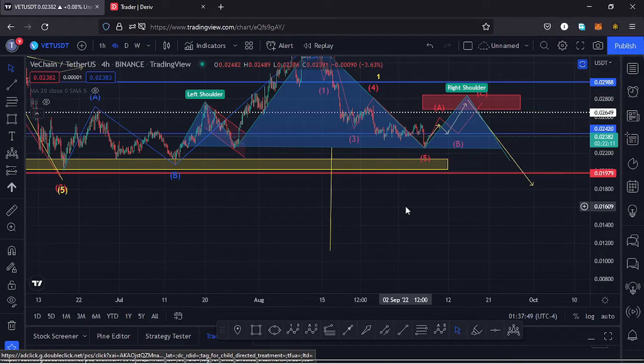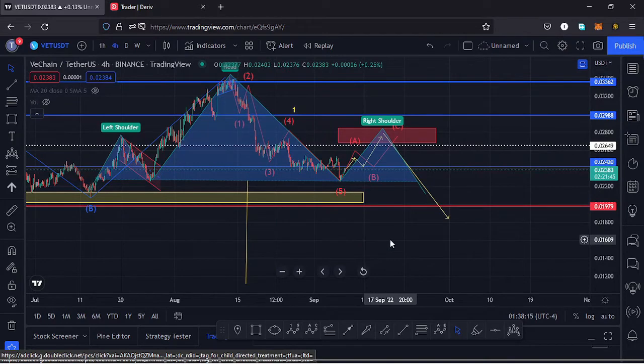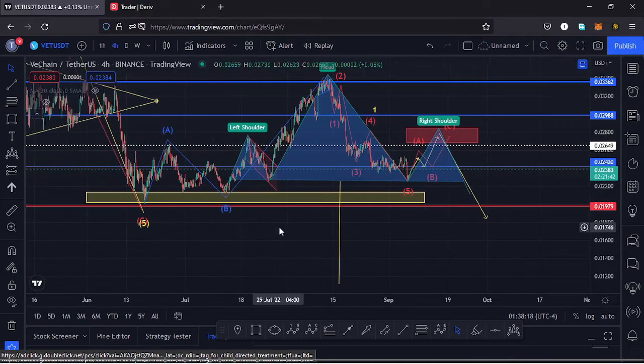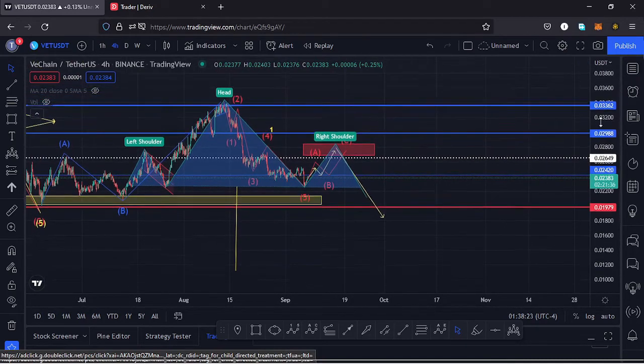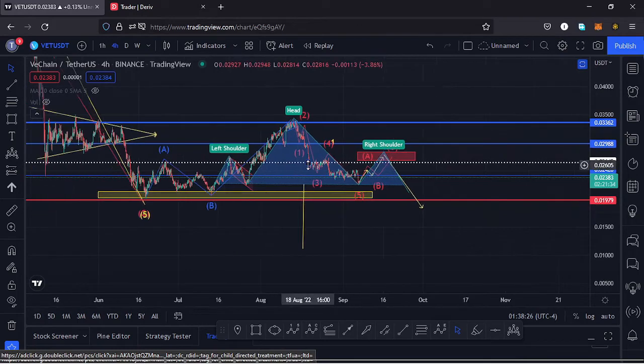So in case we see the formation of this head and shoulders pattern once we are in the formation of a wave 2, then in the formation of a wave 3, I would expect a breakout out of this chart pattern, and that gives me a minimum target area of the $0.01 mark. So in case this plays out, I would expect us to go back to around the $0.01 mark, and then also see the formation of a wave 4 and the formation of a wave 5. Then once we see a new low, then we can think of maybe a movement that could be taking us back to an all-time high. So let's be patient and see how that plays out.